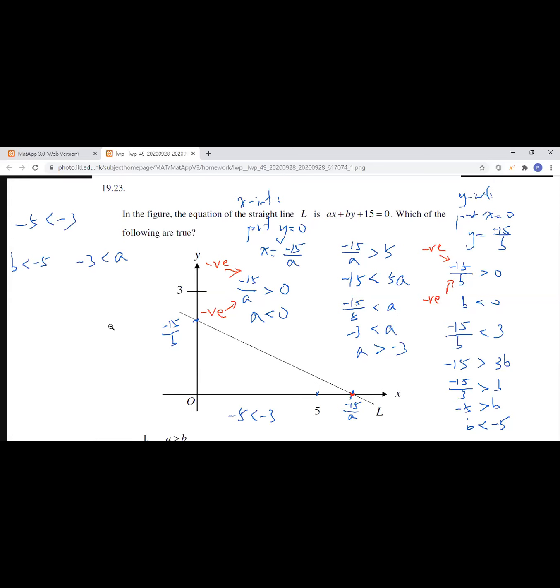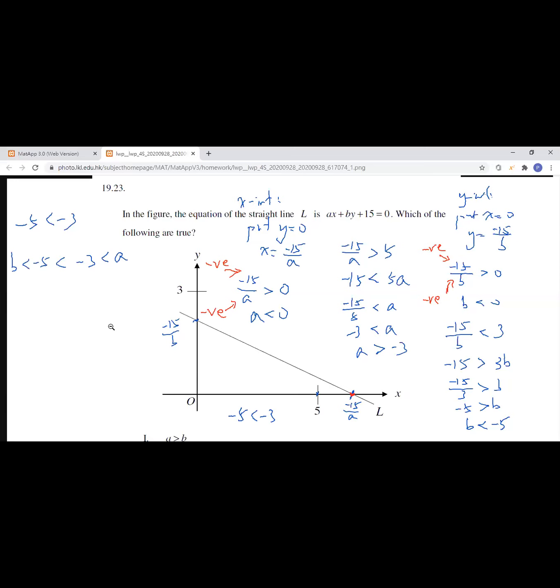Negative 3 is less than A, but -5 is also less than -3. So we are arranging these four numbers in ascending order, right? B should be the smallest among the four numbers.